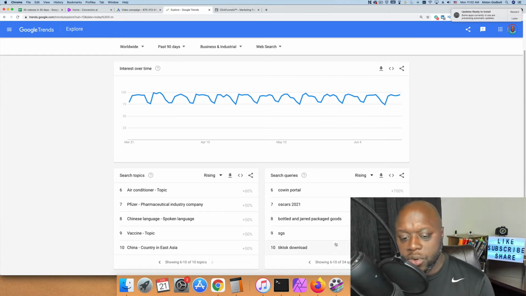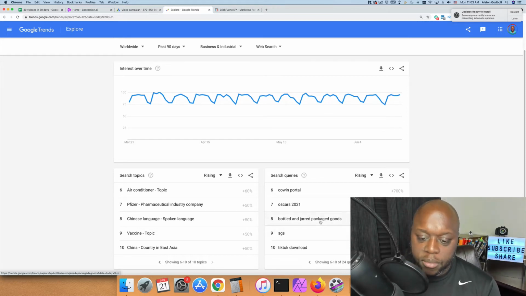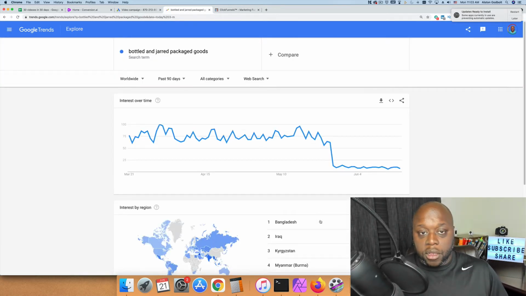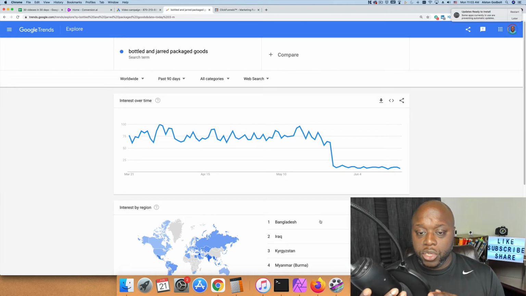One interesting opportunity here is the bottled and jarred packaged goods. We've headed into summer and people are growing their gardens and they're going to start packaging goods for the winter. They're going to package them up and sell them. That could be a product that we create and sell to a very niche audience. So let's think about this: bottled and jarred packaged goods.